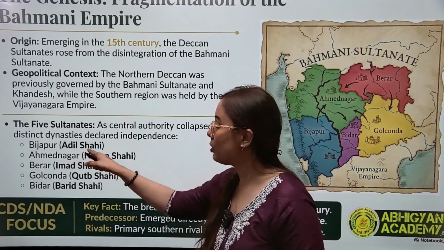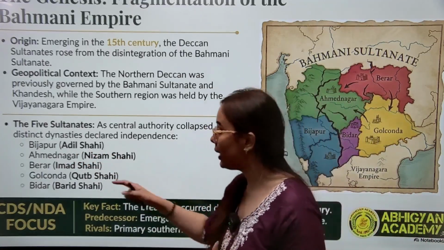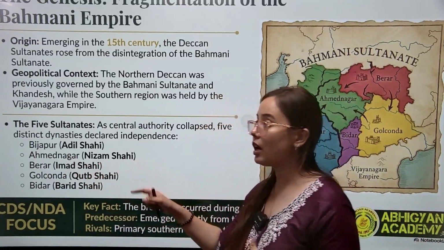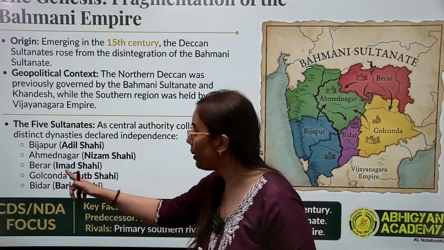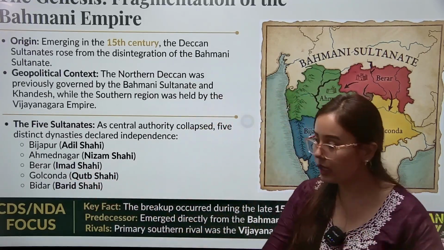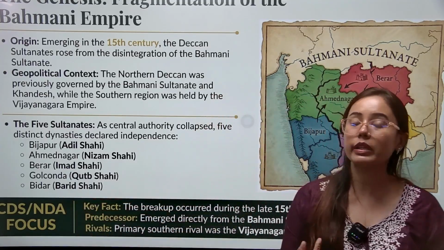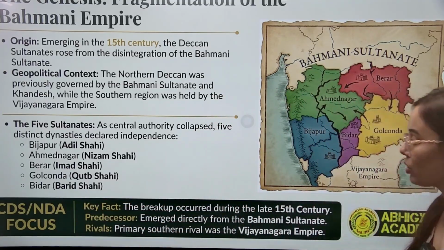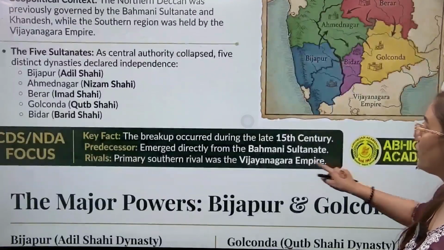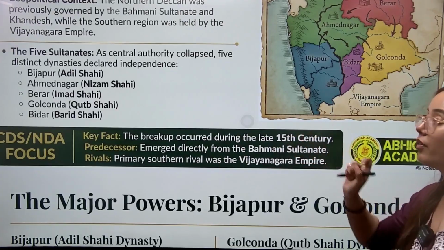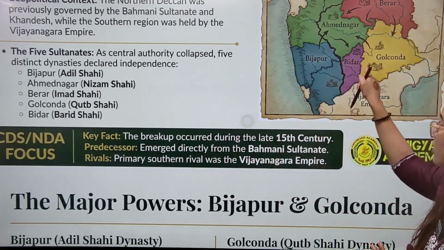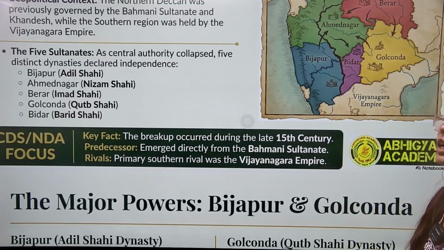Now, Bijapur was formed by Adil Shah, also called the Adil Shahi dynasty. Ahmednagar, Nizam Shahi dynasty. Berar, Imad Shah, so it is Imad Shahi dynasty. Golconda, Qutub Shahi dynasty. And Bidar, Barid Shah, so it is called Barid Shahi dynasty. These are the founders of these kingdoms. This breakup occurred during the 15th century, and the founders emerged directly from the Bahmani Sultanate.